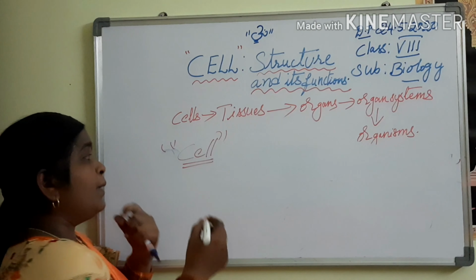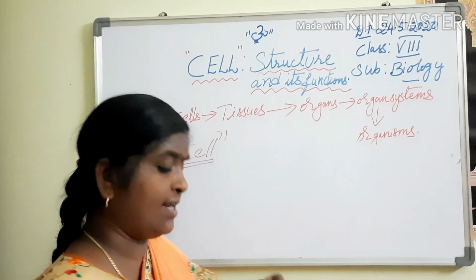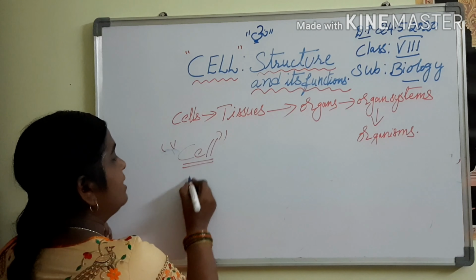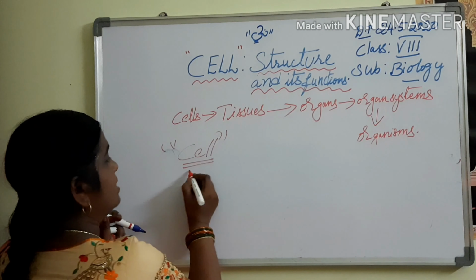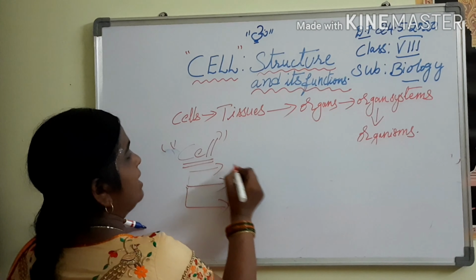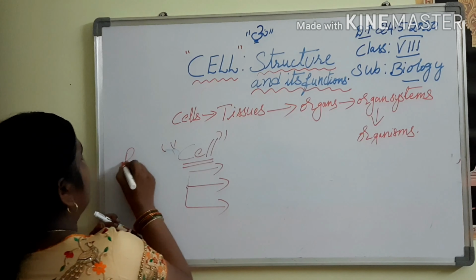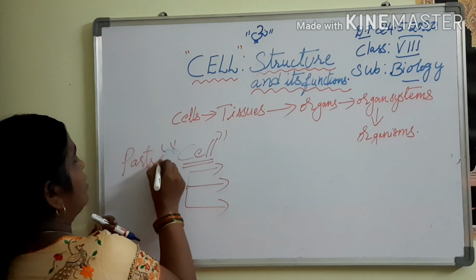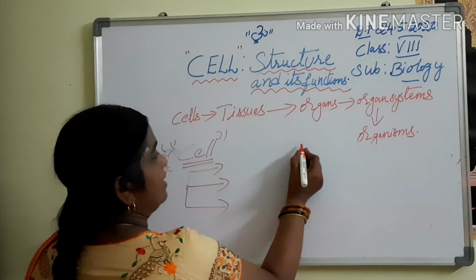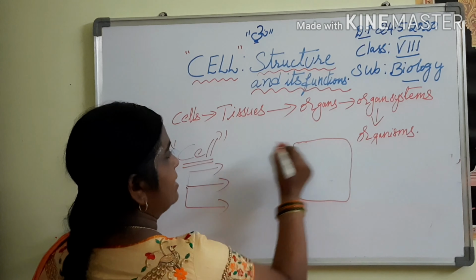Before knowing the cell, we have to know the parts of the cell very clearly. A cell has three important, prominent parts. I am drawing it here.